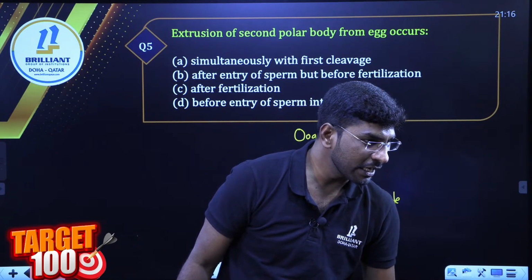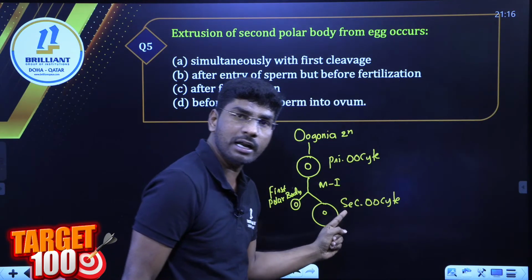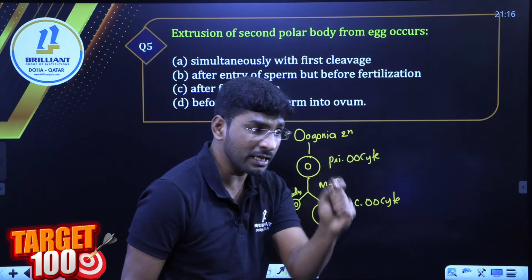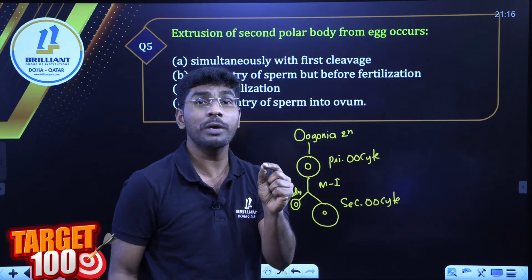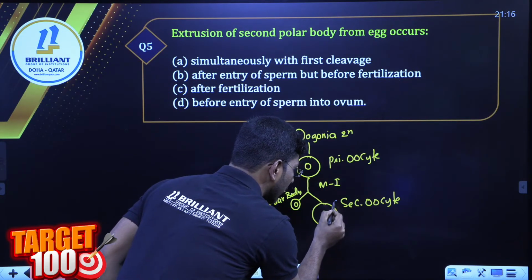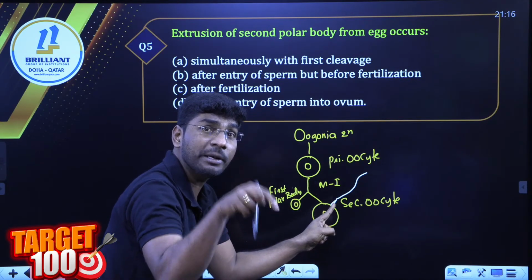Come on, Hafiz, Ketraj, at what time, at what situation does this secondary oocyte... Ganga, answer me. At what situation? Yes, absolutely, very good. When sperm comes and triggers. So let me take one sperm here. When sperm comes and triggers, this secondary oocyte completes meiosis 2.